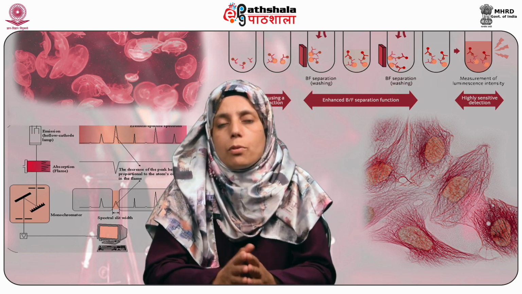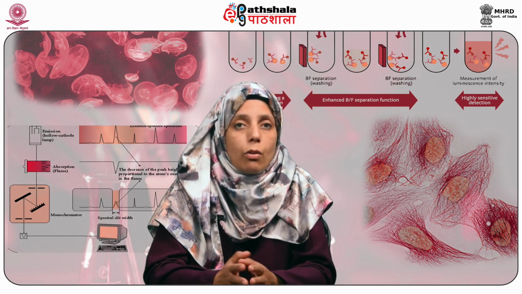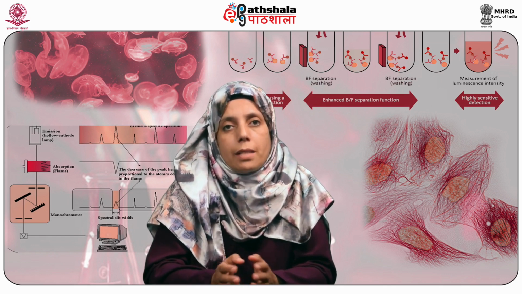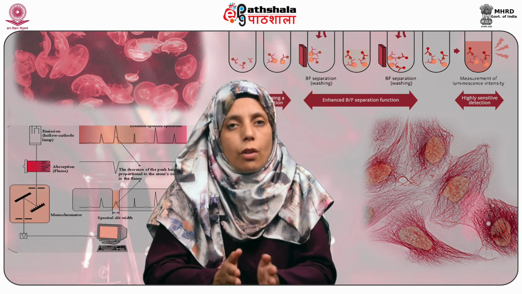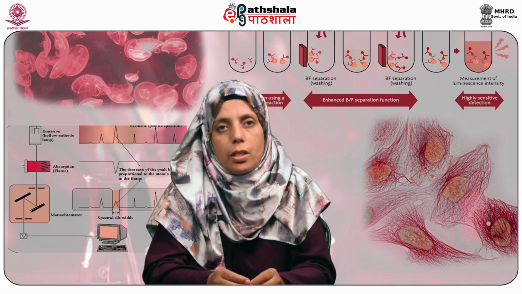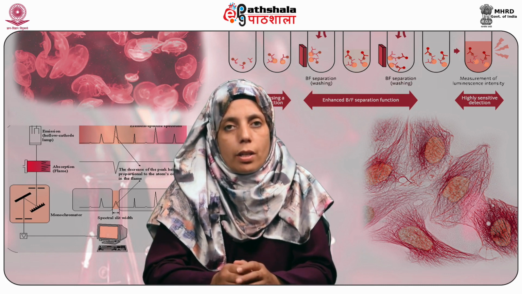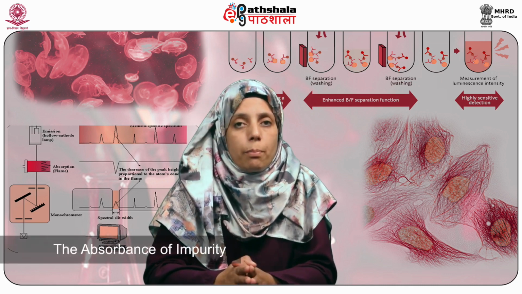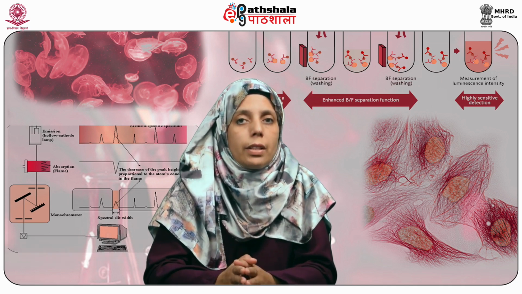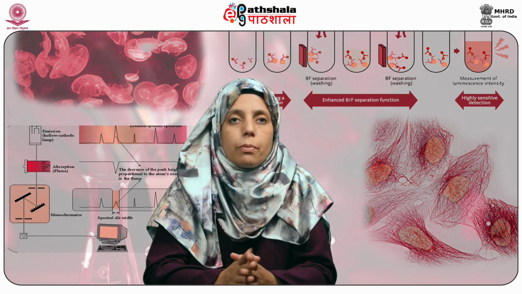Also, if an absorbing wavelength of an impurity or other element not being determined but present in the sample has a measuring line within the range of the element of interest, that means the interfering element has the same wavelength range as that of the analyte of interest, then we can see the spectral interference. The absorbance of the impurity and other elements not of interest will be measured together with the analyte of interest and give a higher absorbance value.